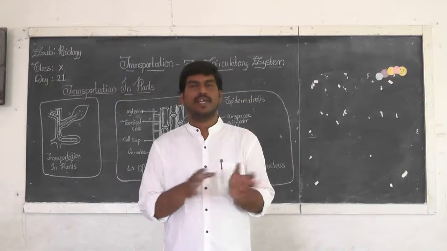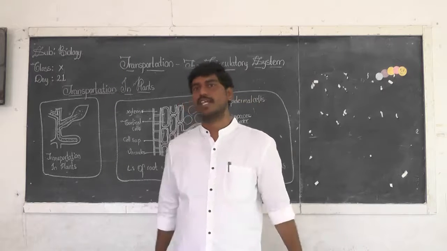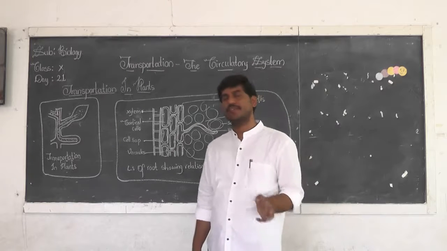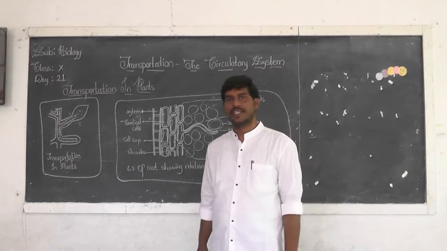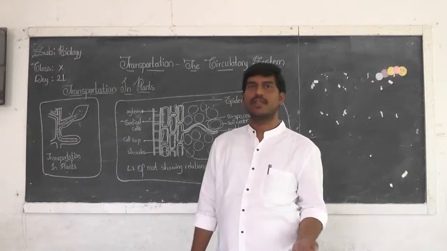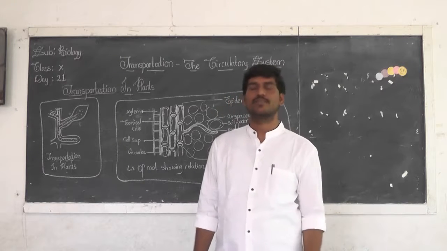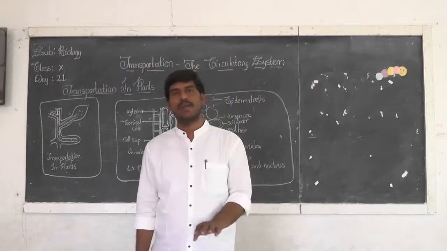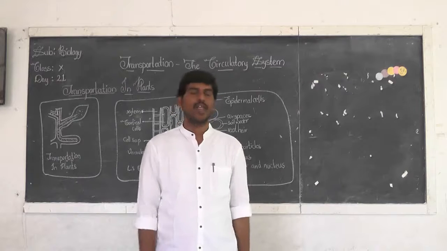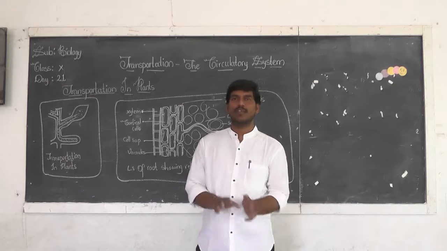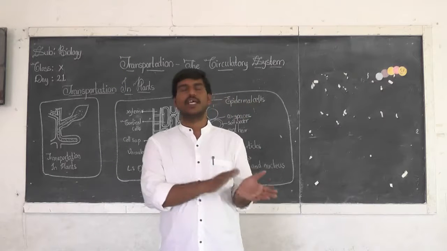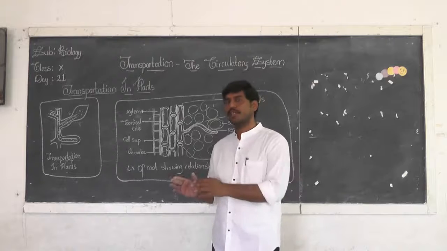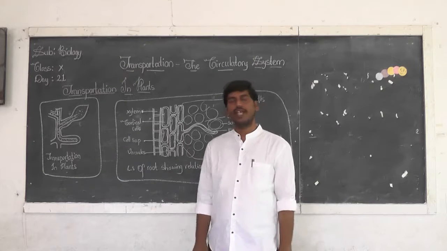Various organisms have a transport system. In a few organisms the transport system is very simple, and in a few other organisms it is complicated. If you see protozoans and poriferans, the transport system is very simple, whereas in mammals it is very complicated. All animals require a transport system to carry materials, which may be useful materials or excretory materials, from one part to another part. So the transport system is very essential.